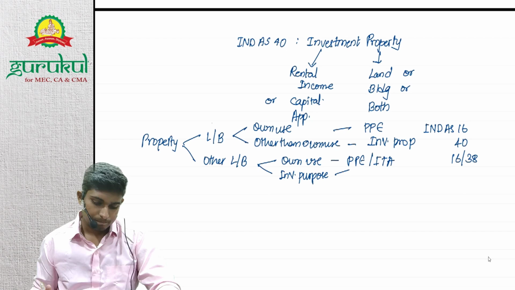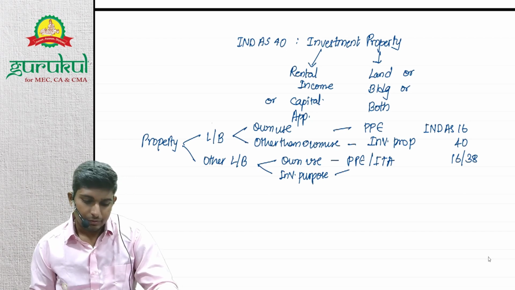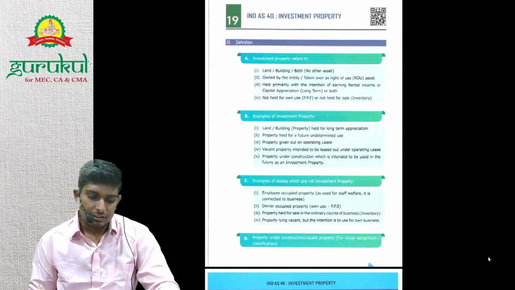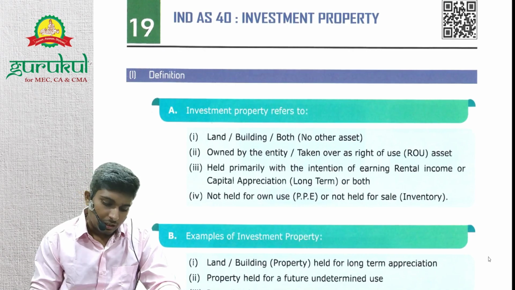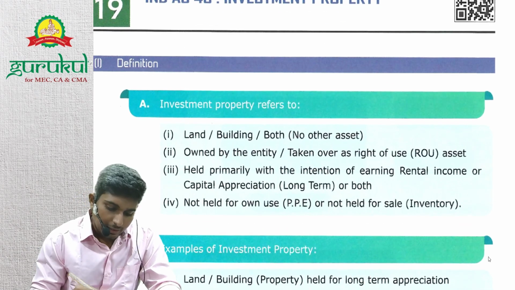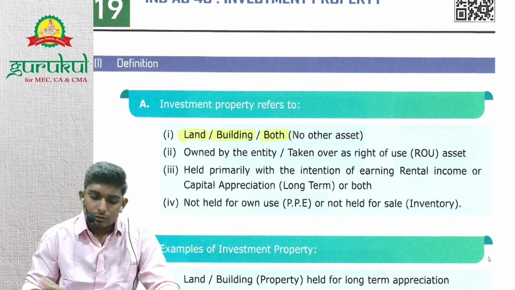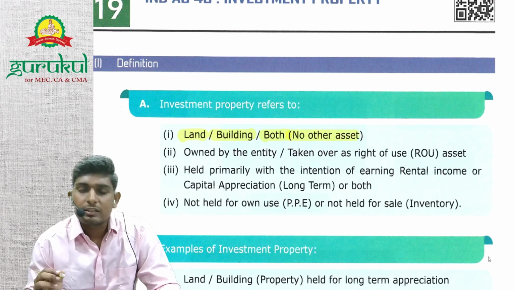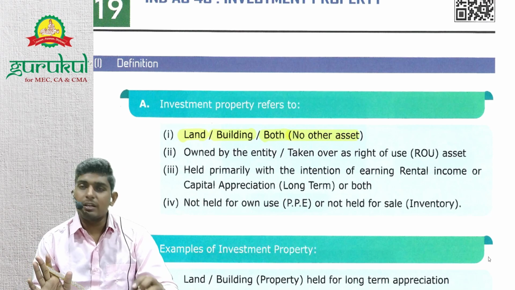Done. So this is basically the bifurcation. Let's understand the theory. Investment property refers to land, building or both. All other assets other than land, building or both are excluded. This standard has a scope of only land or building or both.